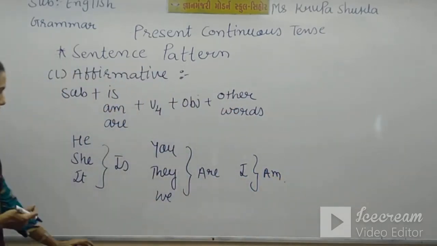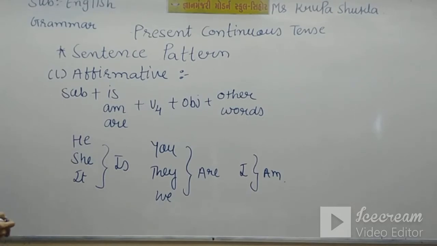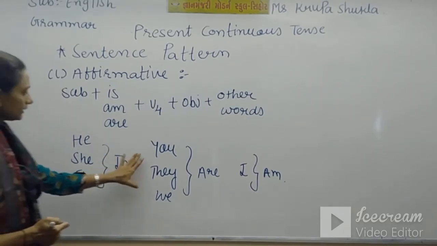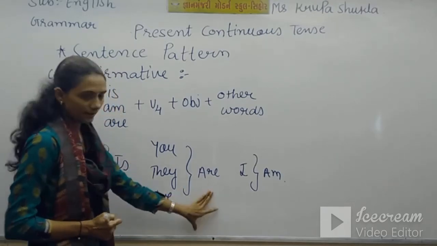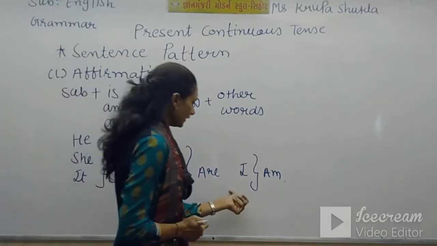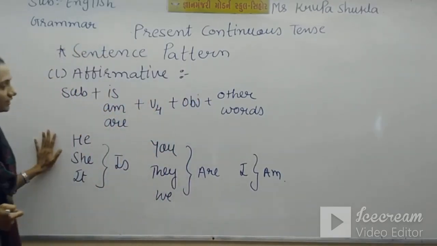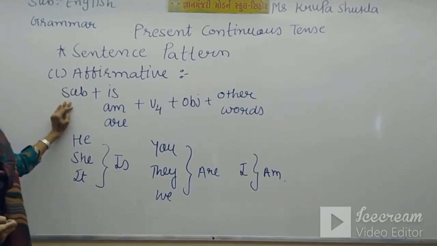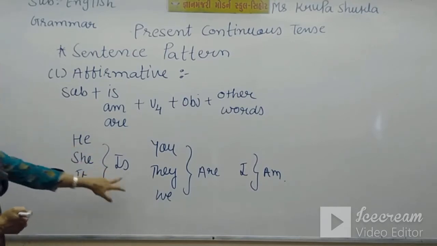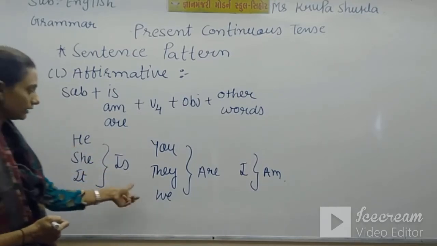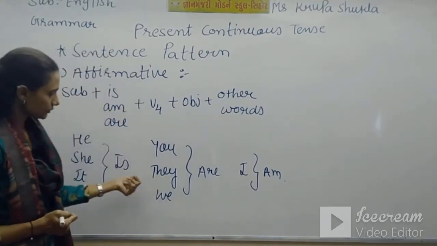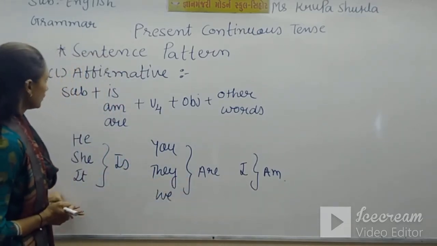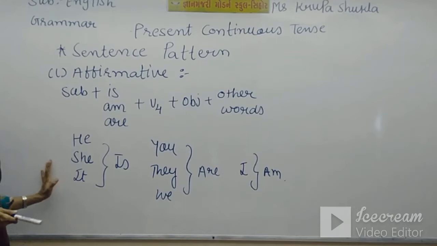So this is the rule: with third person singular, he, she, it, you use is. With you, they, we, are is used, and with I, am is used. If you have the name of a person, your name or my name, we'll use is. If you have a plural form, like boys, that goes with are because we have plural form. So this is the sentence pattern of affirmative sentence.